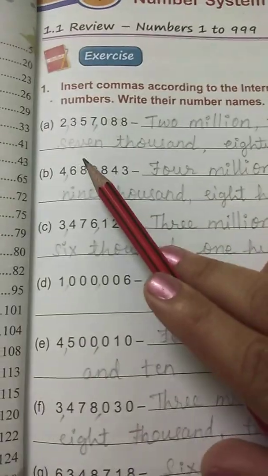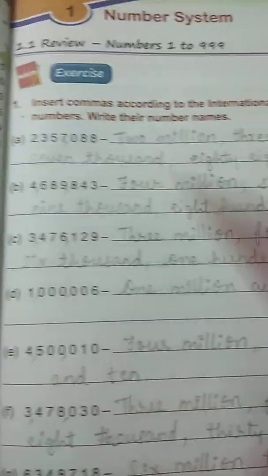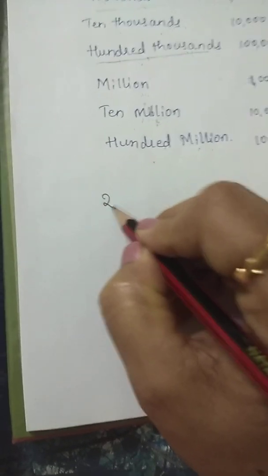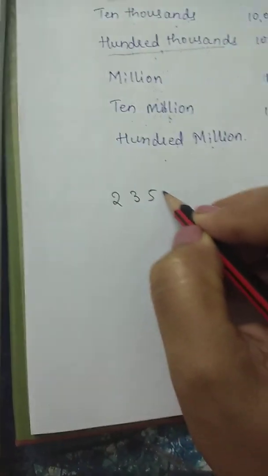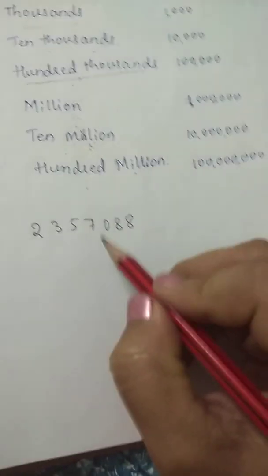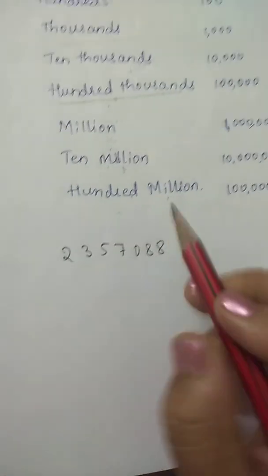So let's insert the commas here. How many digits are there? 2, 3, 5, 7, 0, 8, 8. In the international system, you have to insert the comma using 3 digits.